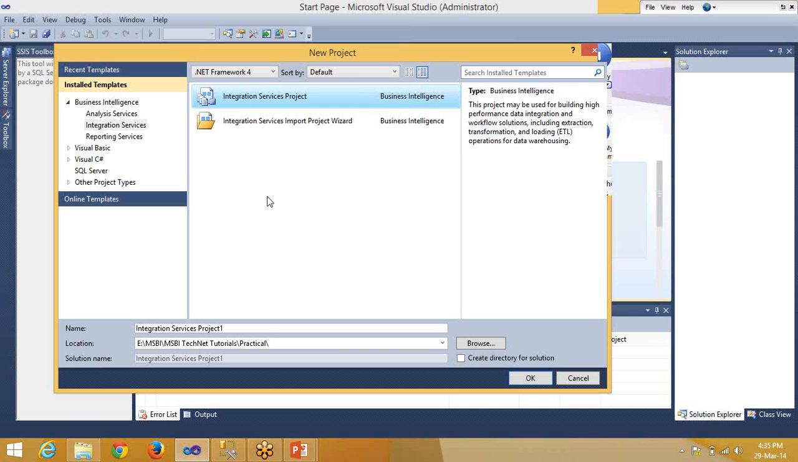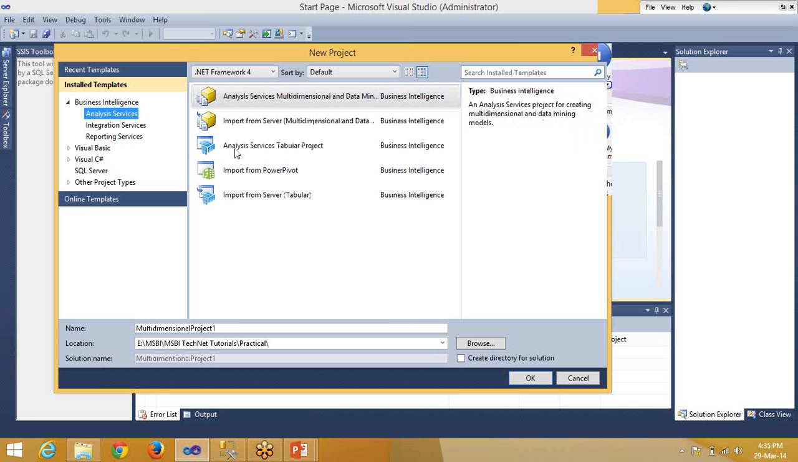So I have opened SQL Server 2012. There are a few changes here compared to 2008. See here, analysis services. Initially, we used to have only analysis services multidimensional and data mining, but they have included the tabular project. So in SSAS, we have two kinds of projects, multidimensional and tabular. Initially, we had only multidimensional in 2008 and 2008 R2. From 2012, they have added the tabular project. We can get into much more detail when we are working on the SSAS part.